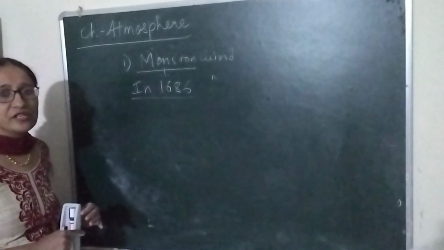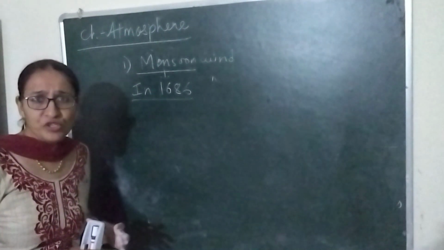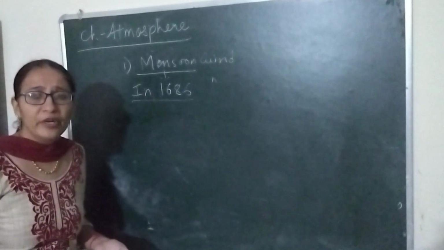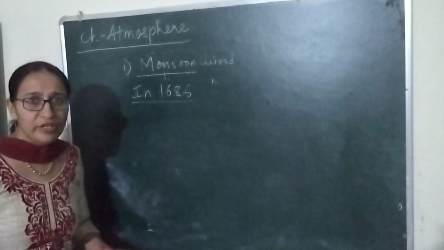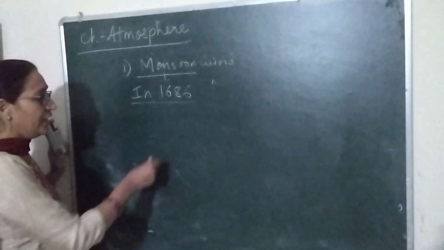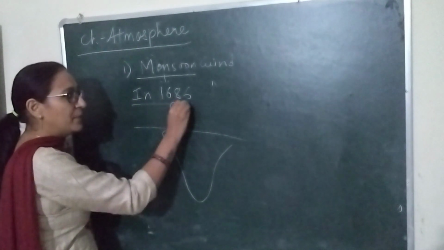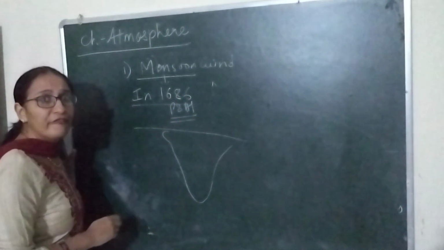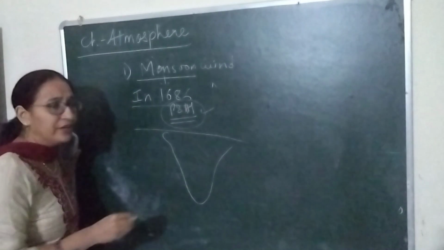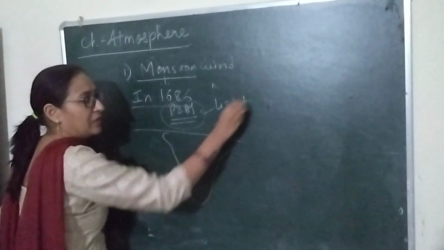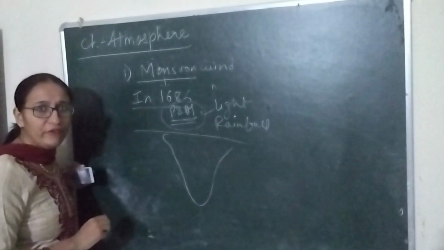Now what actually does the jet stream do? What is the role of the jet stream? Jet stream pushes the monsoon winds toward different parts of the country. Like if I talk about India, in northern India, especially Punjab and Haryana, during winter time, Punjab and Haryana receive winter rainfall, or light rainfall.